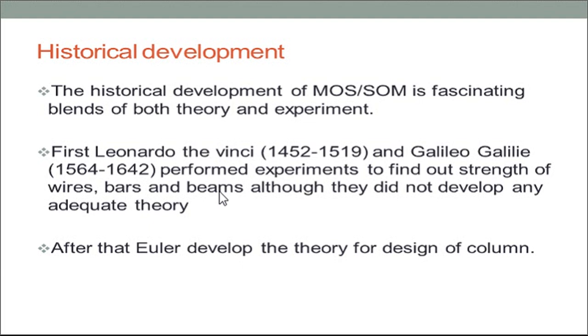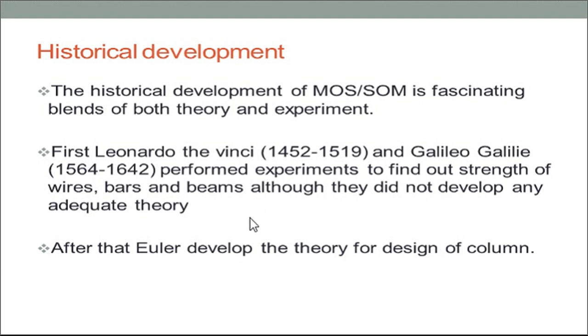Firstly, Leonardo da Vinci, 1452 to 1519, and Galileo Galilei, 1564 to 1642, performed experiments on materials to find out the strength of wires, bars and beams. Though they did not develop any adequate theory.